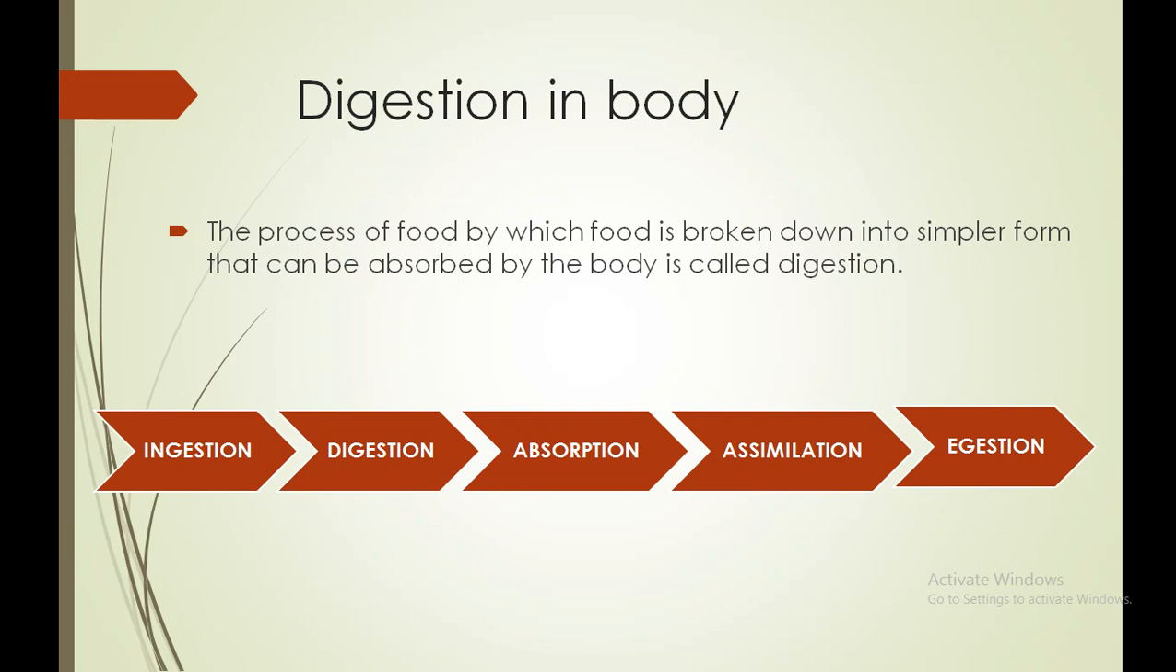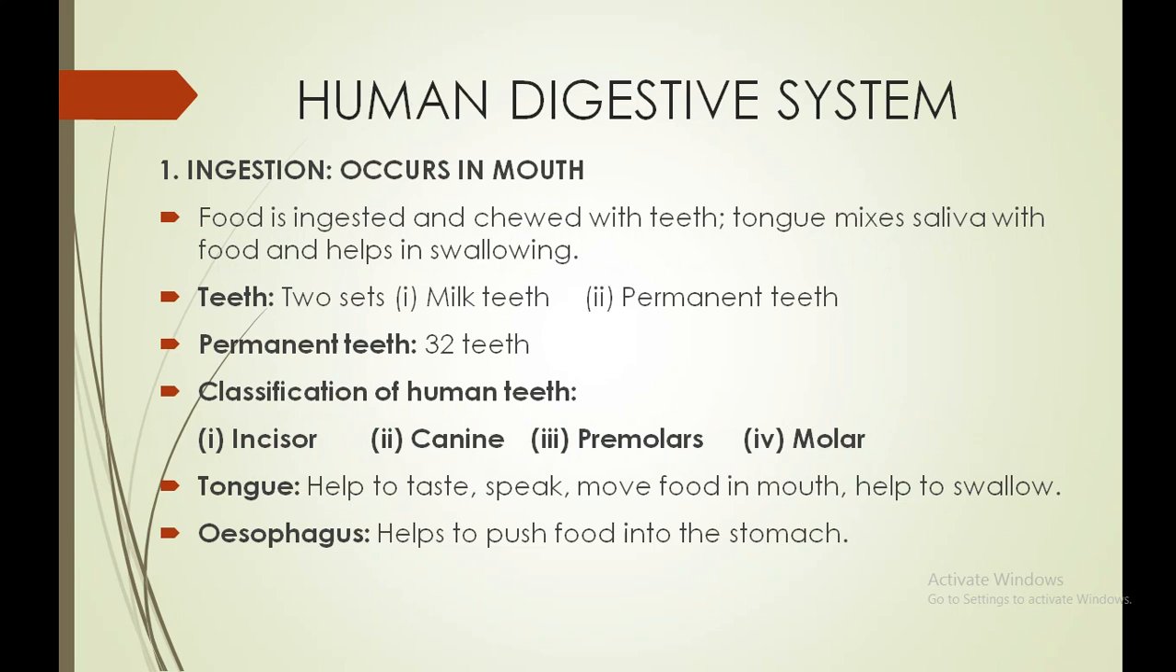And the last one: after completion of all the processes, some undigested food is left, and the removal of undigested food is considered the egestion process. So this is the digestive system, and this is common in all animals. Yes, organs can be different, but these processes are common in all living organisms. Understood? Okay, now we are moving to the next, that is the human digestive system.